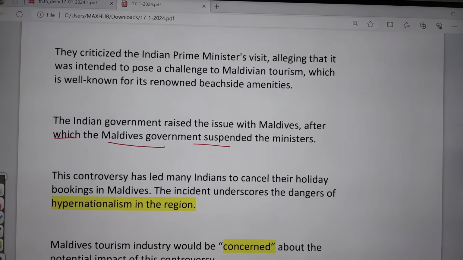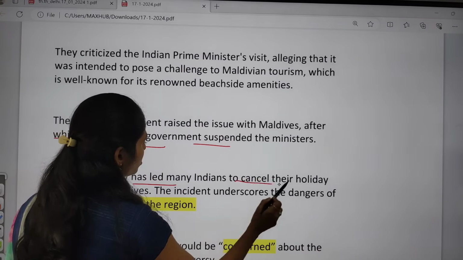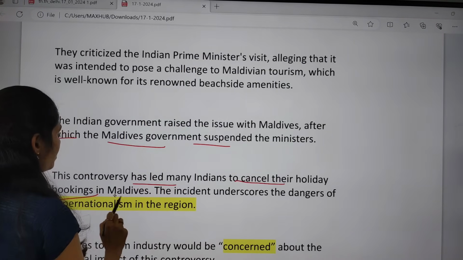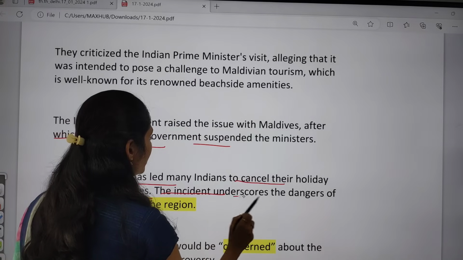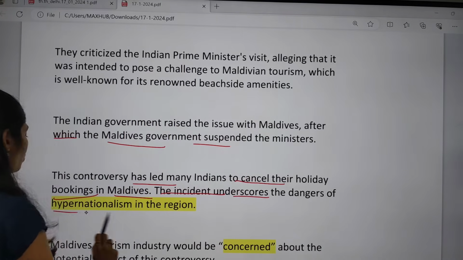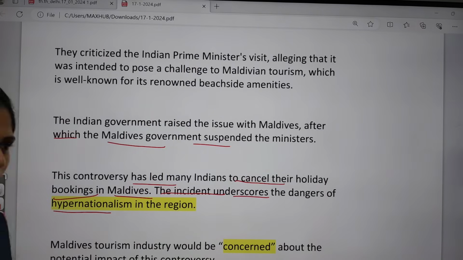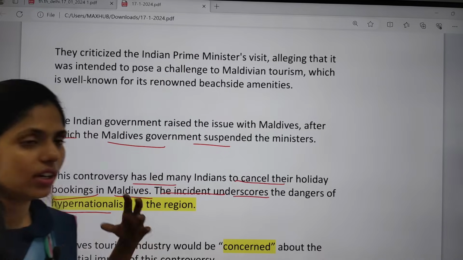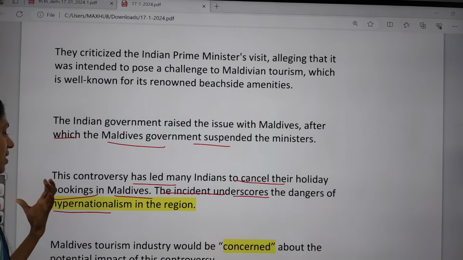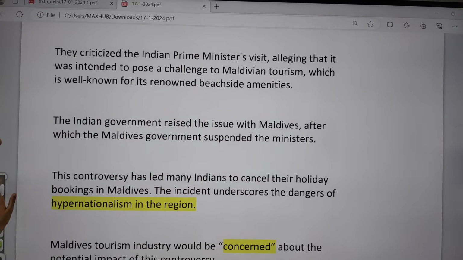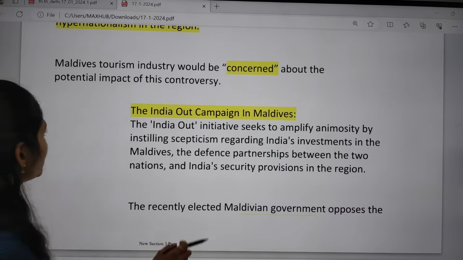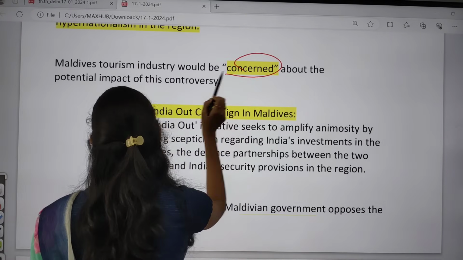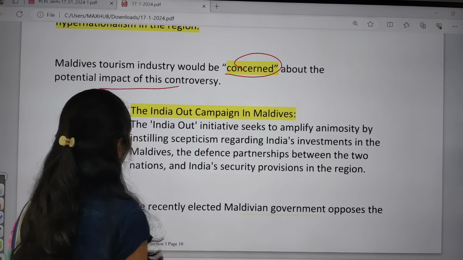And next one is the controversy which has led Indians to cancel their holiday bookings in Maldives. So the Maldives incident also underscores the dangers of hyper-nationalism. Because of this, and the holiday bookings being cancelled, it will lead to hyper-nationalism in the region. So the Maldives tourism industry would be concerned about the potential impact of this controversy.